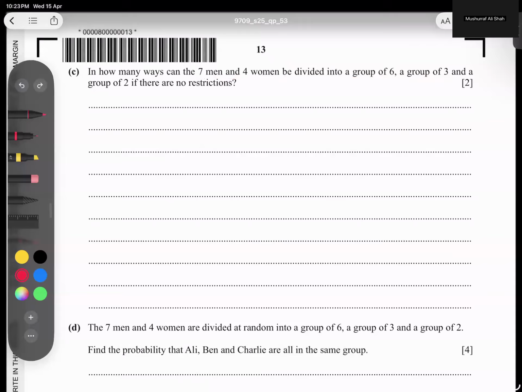So I will add them first of all. Total people naturally will become 7 plus 4, 11. So first of all, 1, 2, 3, 4, 5, 6, then 1, 2, 3, and 1, 2. Let me make it separate so you can understand easily. These are groups. First of all, 11 people will go here, 11C6. And 6 are busy here. Now how many are left? 5 left and 3 places.